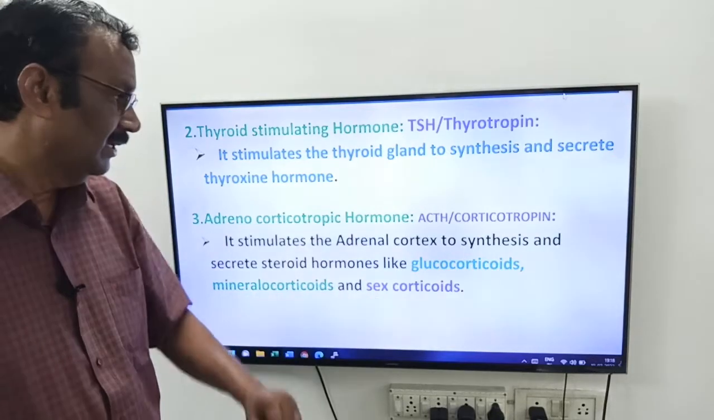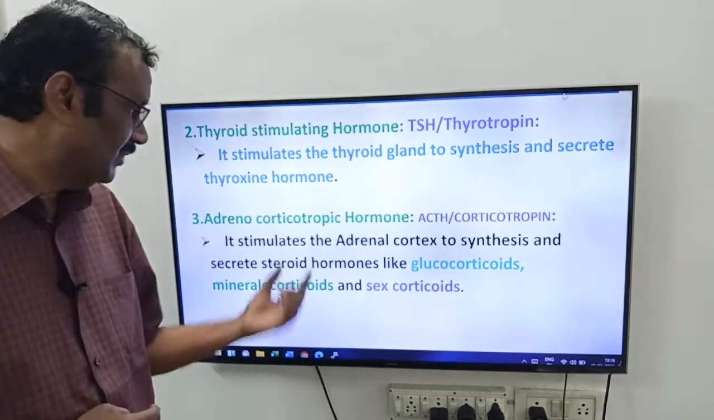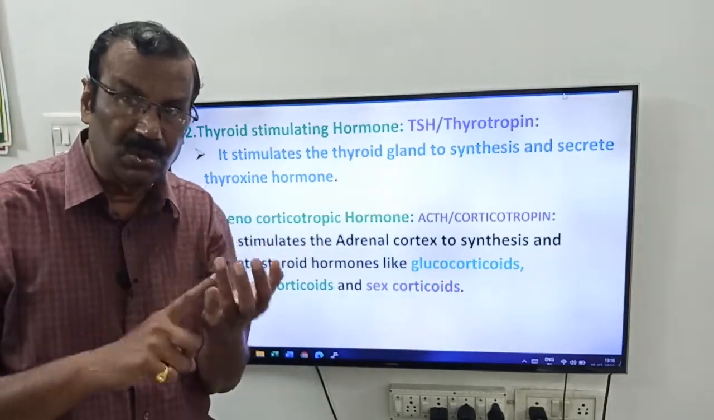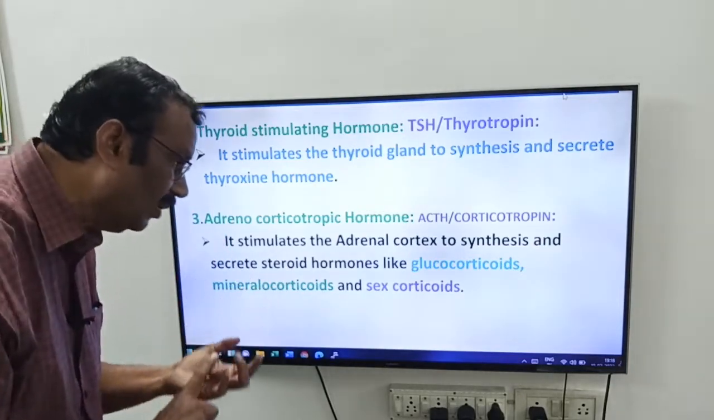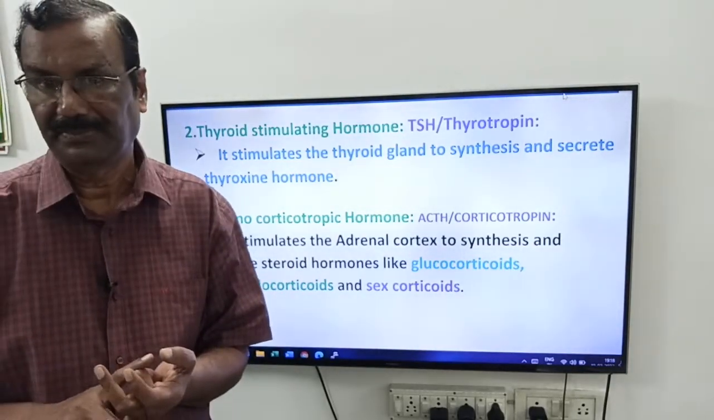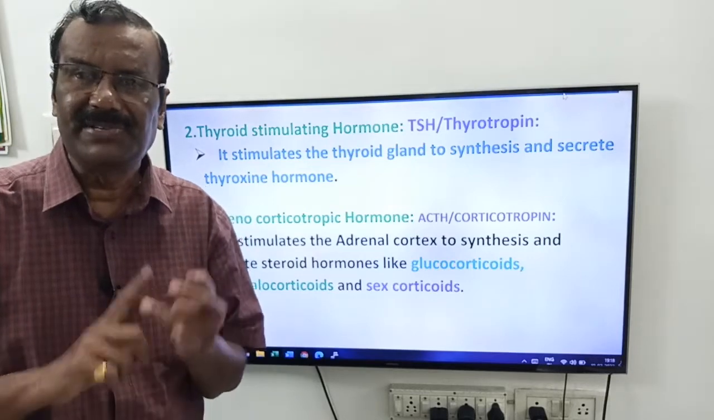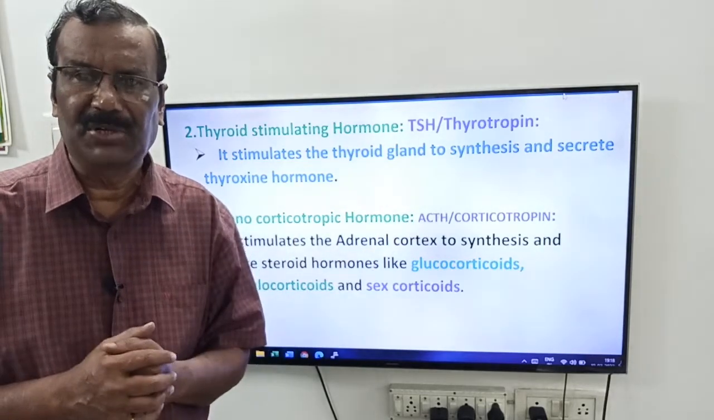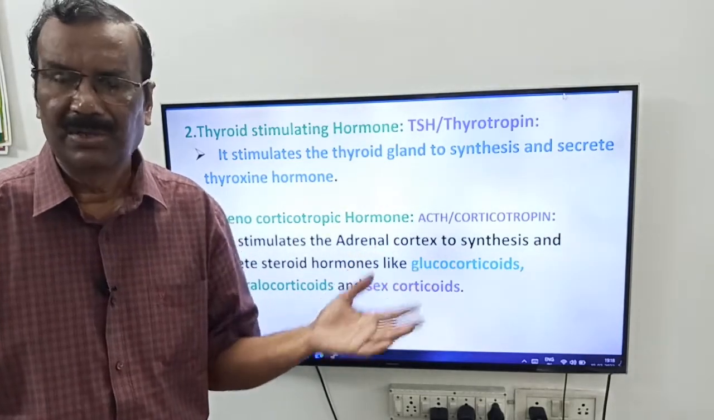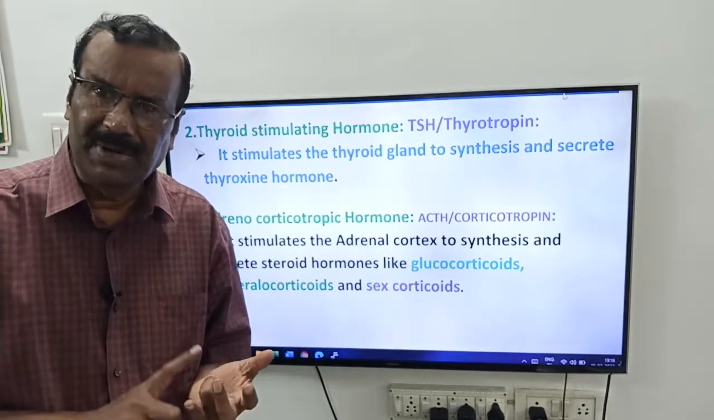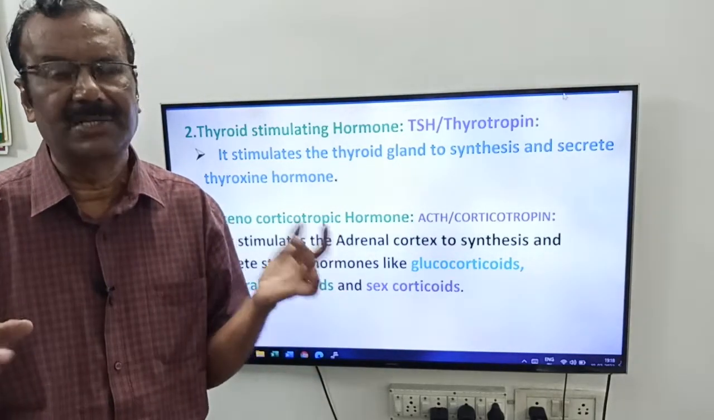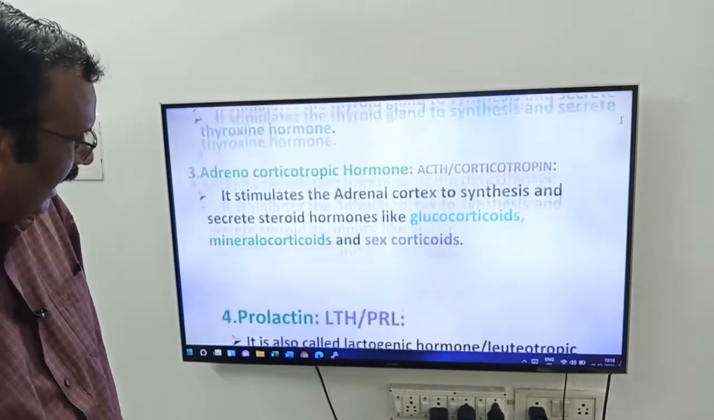It secretes three hormones. What are they? Steroid hormones. What are they, friends? Glucocorticoids, mineralocorticoids, and sex corticoids. For example, if ACTH is not secreted by the pituitary gland, there are no glucocorticoids, there are no mineralocorticoids, and there are no sex corticoids. Okay, friends, that is about the third hormone, friends.